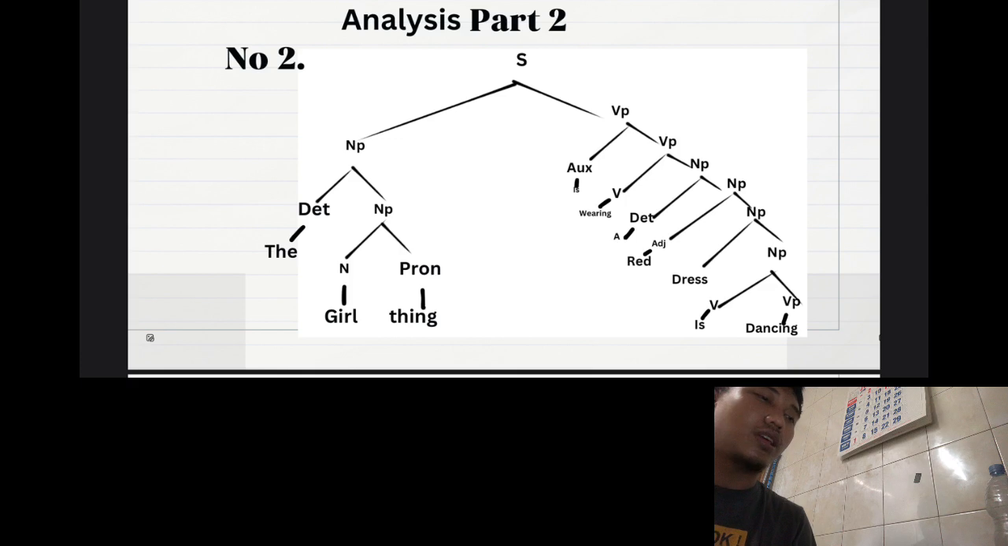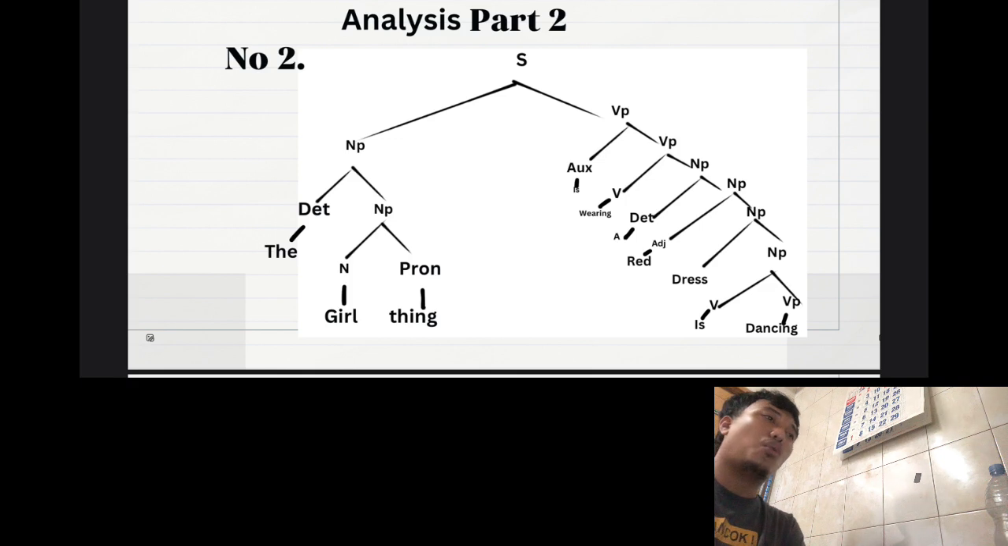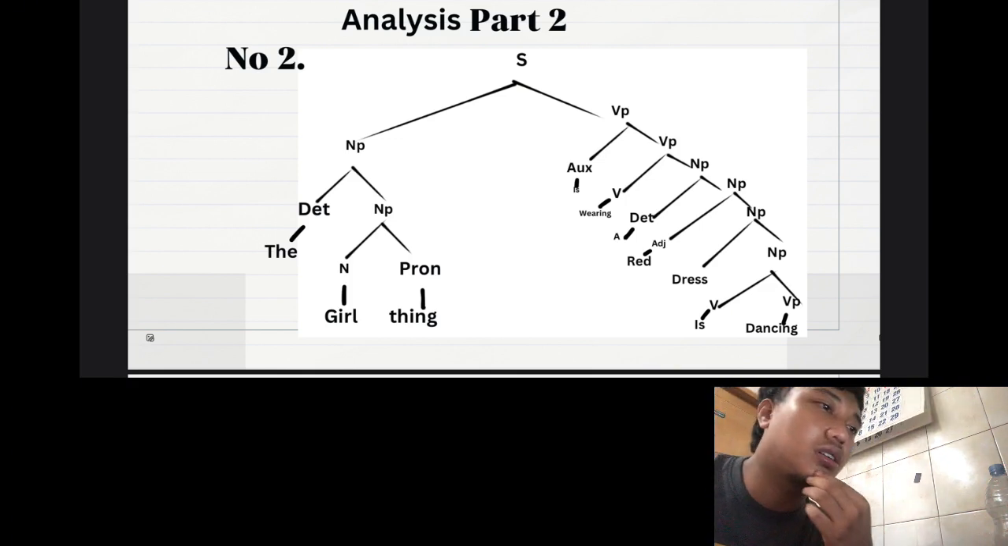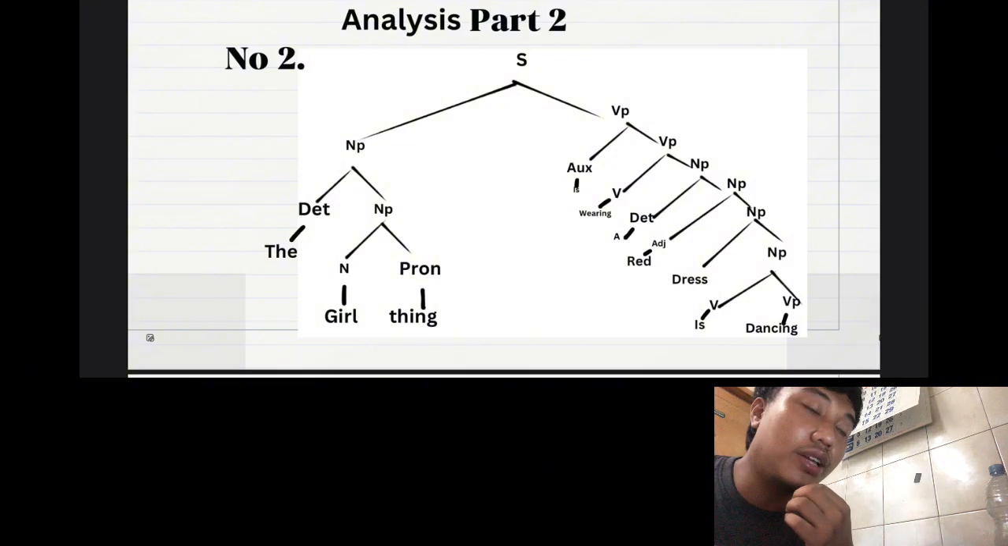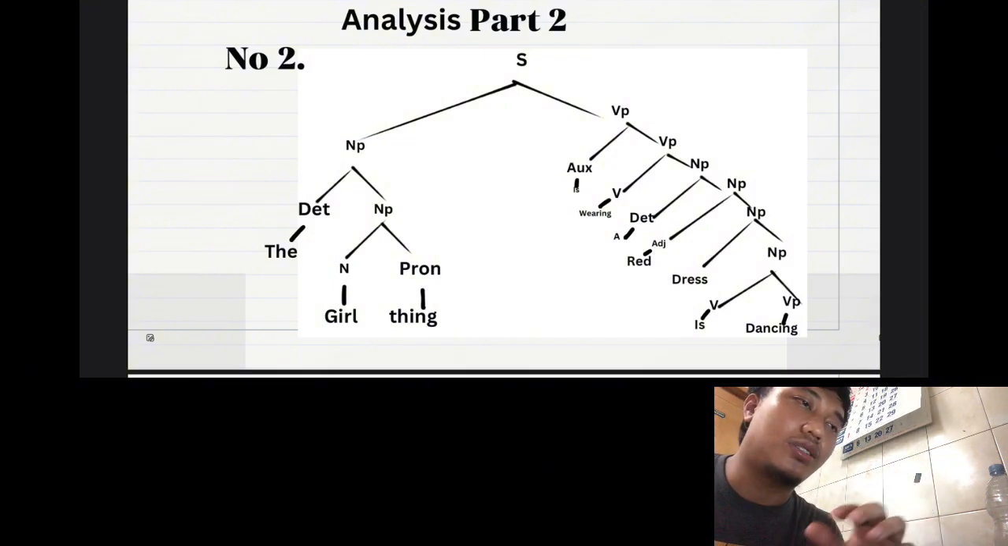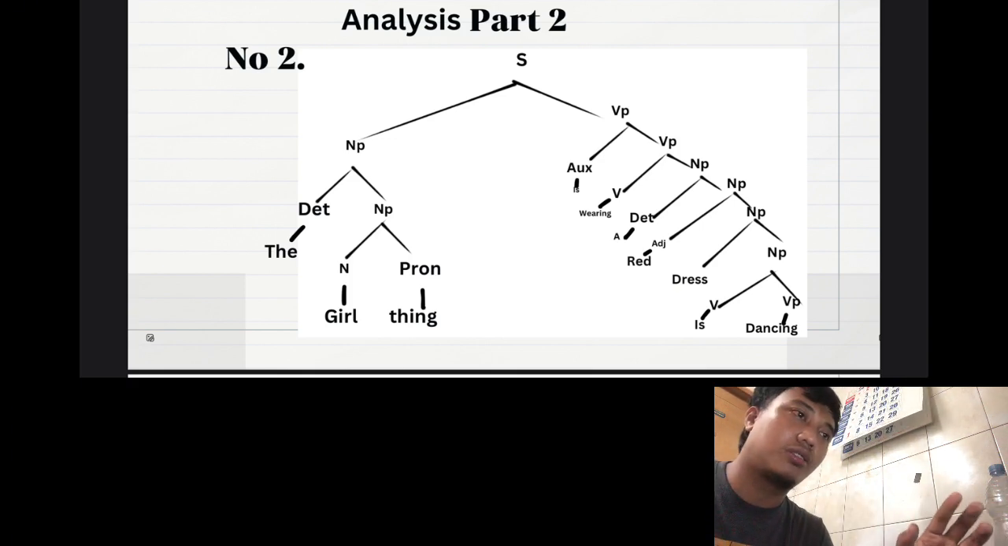For the sentence "The girl thing is wearing a red dress is dancing." It can be a noun phrase, for "the girl" and "the thing." It can be this: "the girl," "the" is a determiner. We can separate again.